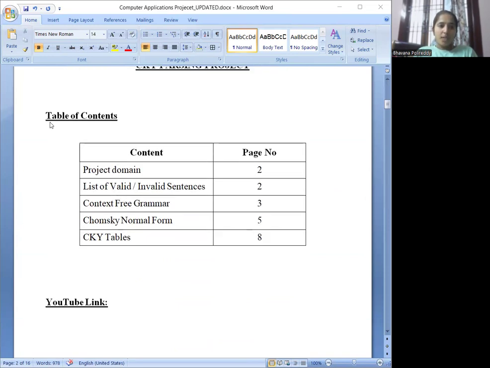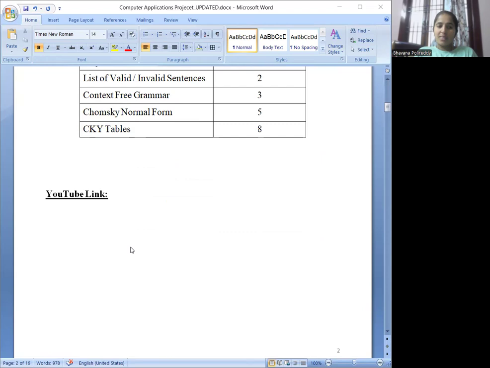So this is the table of contents I have: the project domain, a list of 15 valid sentences and 3 invalid sentences. I also have the context-free grammar which I defined for the sentences, the CNF form and how I converted it, and the CKY tables.